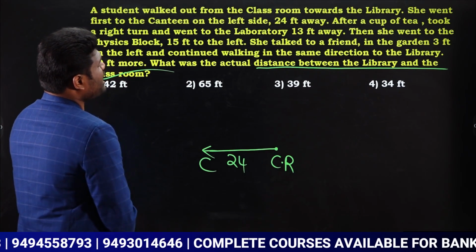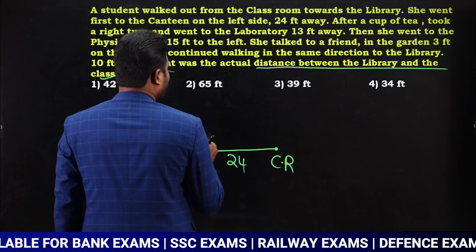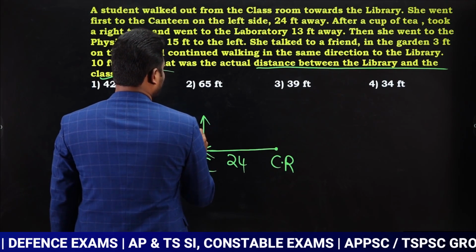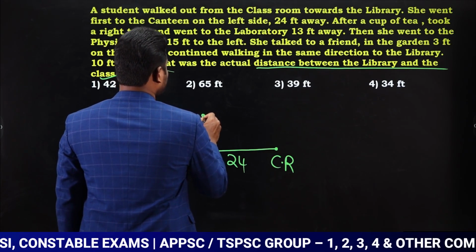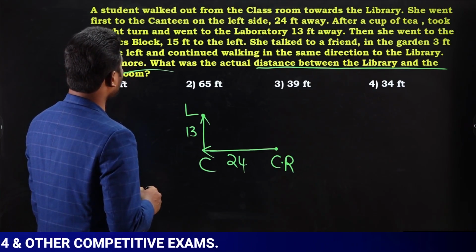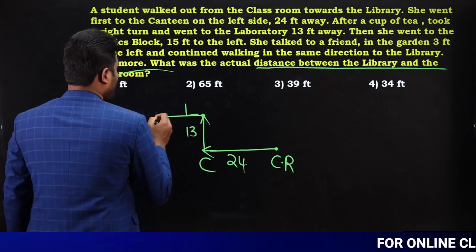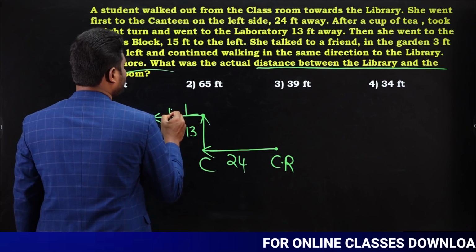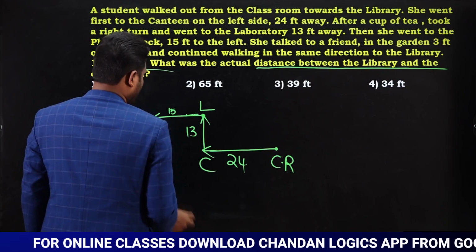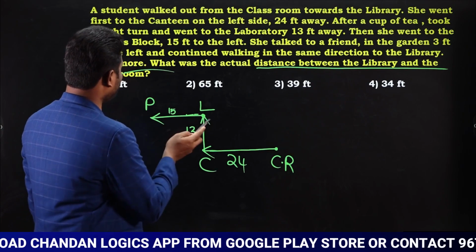Next, after a cup of tea, she took a right turn and went to the laboratory 13 feet away. So from here, she took a right turn, 13 feet, and now she was in the laboratory. Next, she went to the physics block 15 feet to the left. So from here, she went to the physics block, which is 15 feet away, to the left.